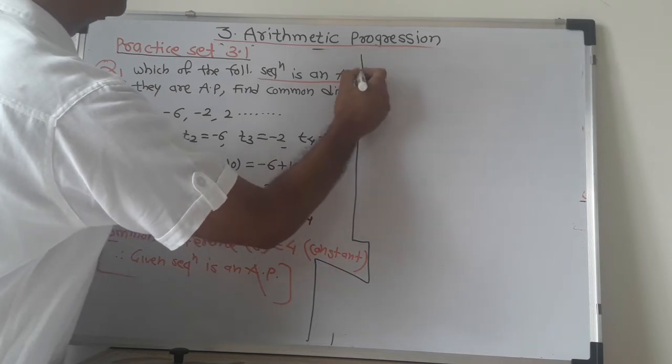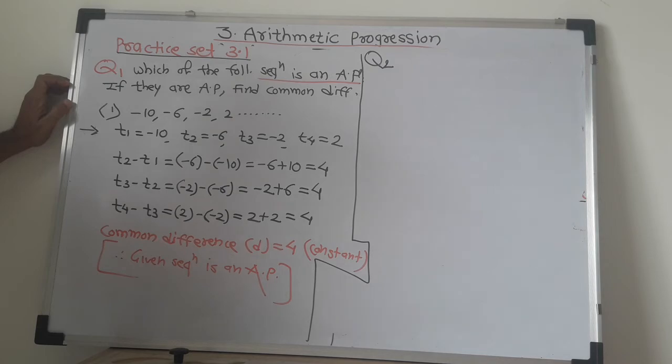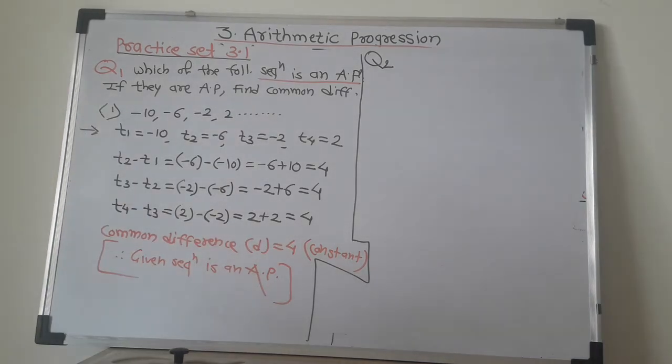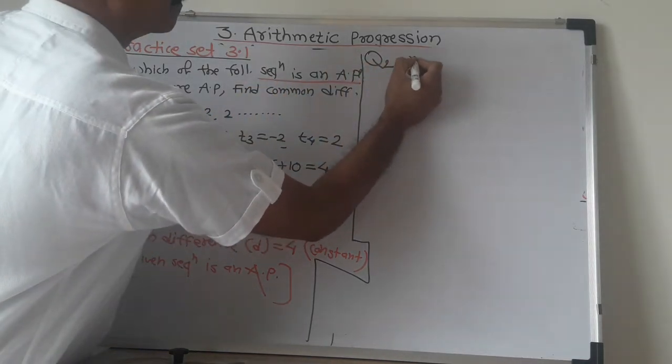Then we will take question number 2. Write down. What is the question number 2? Write an AP.